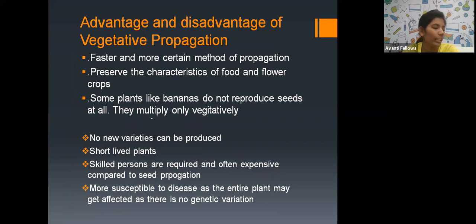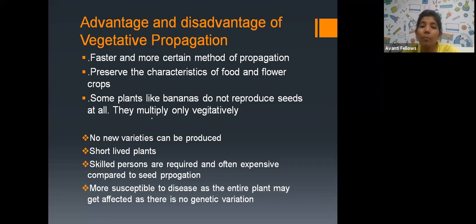Now we are going to see the advantages and disadvantages of vegetative propagation. The advantages: if we grow plants by vegetative propagation, it is a faster and more certain method of propagation. It is a very fast method and preserves the character of food and flower crops. If the parent has the proper characters, those characters are preserved in the new individual because we are not mixing up the characters.